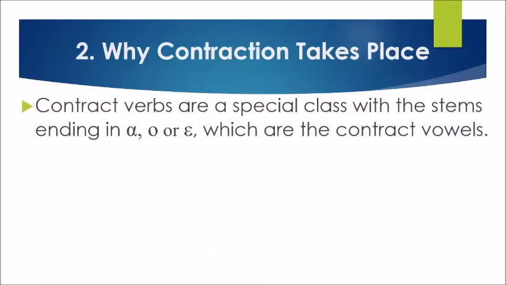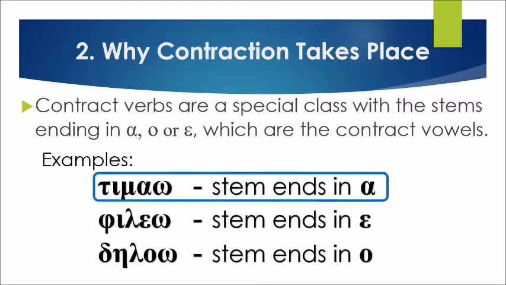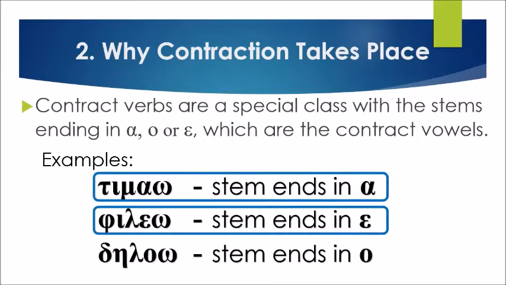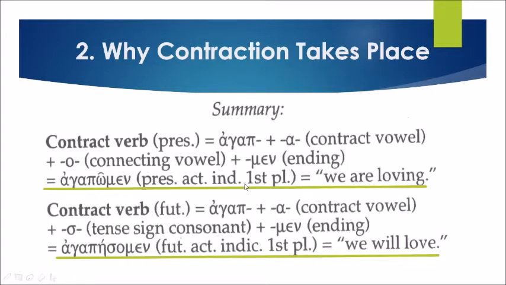Let's proceed to why contraction takes place. Contract verbs are a special class with stems ending in alpha, omicron, and epsilon, which are the contract vowels. Examples: timao, the stem ends in alpha, and phileo, the stem ends in epsilon, and deiluo, the stem ends in omicron. So we can see in these examples, the stem endings are in the vowels, particularly the alpha, the epsilon, and the omicron. Let's take a look at a summary.